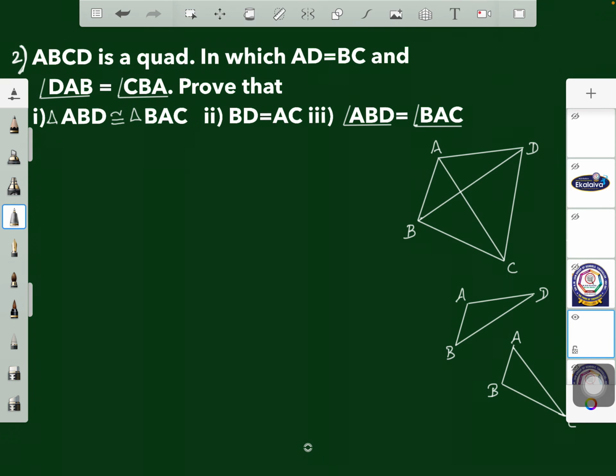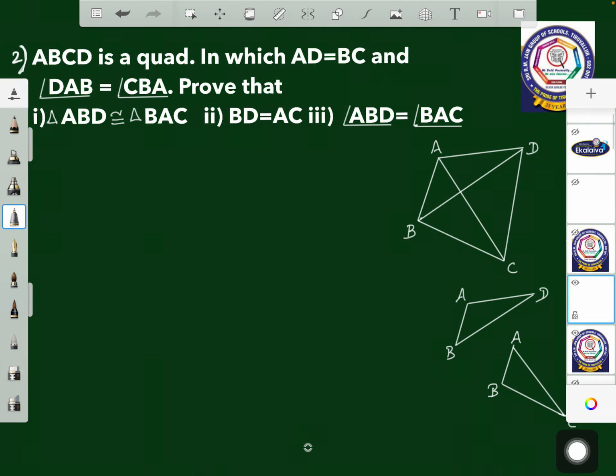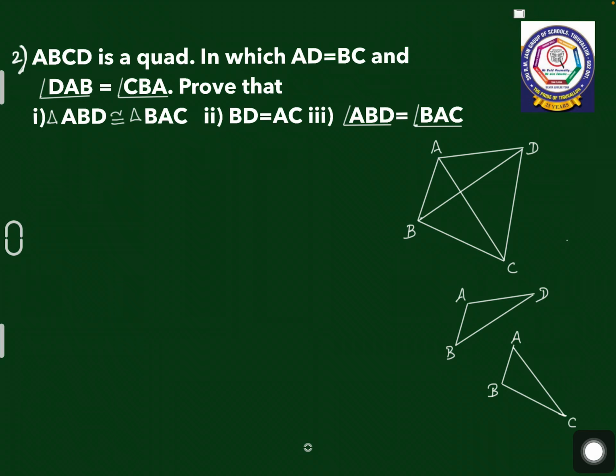Let me continue with the second question. That is, ABCD is a quadrilateral in which AD is equal to BC and angle DAB is equal to angle CBA. Prove that triangle ABD is congruent to triangle BAC, BD equal to AC and angle ABD equal to angle BAC. So what is given? ABCD is a quadrilateral where AD and BC are given equal, and angle DAB is equal to angle CBA.